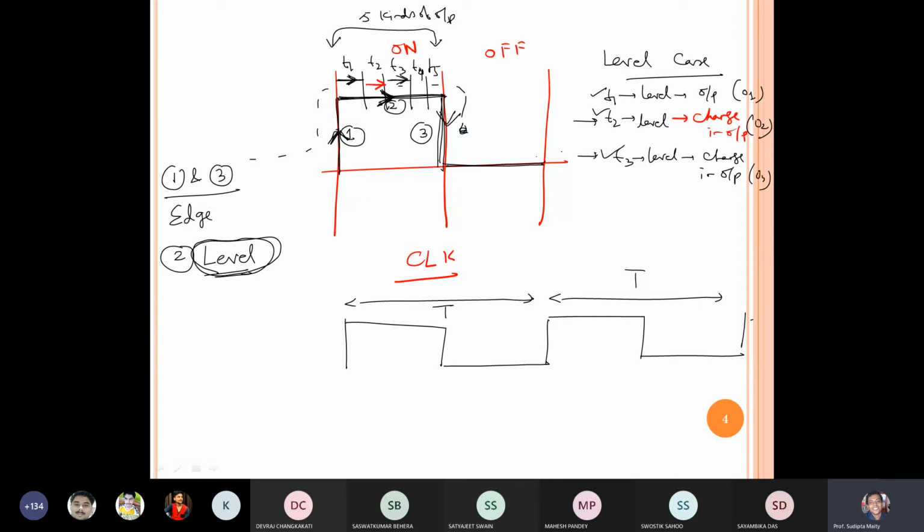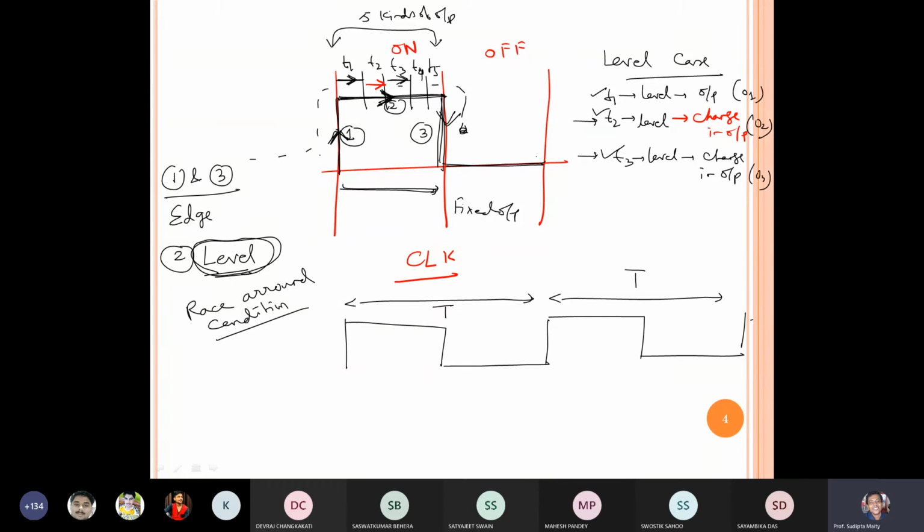There is another term called race around condition. We will learn this topic in the next class, or I will give one kind of assignment. That is the main disadvantage of level trigger. After the whole on period I should get a particular fixed output, but if we use level triggering, there will be a change of output at different levels.